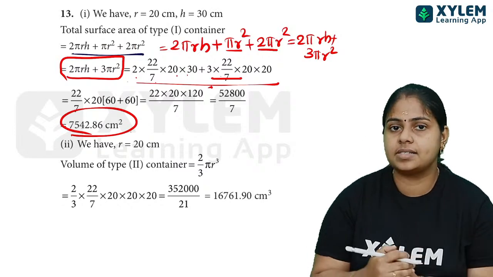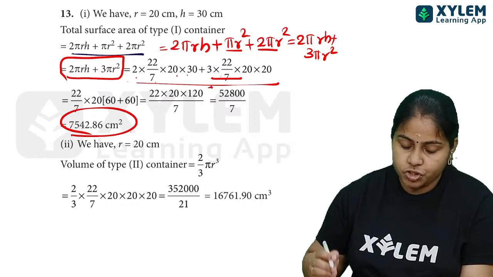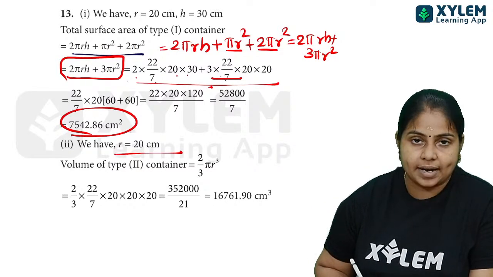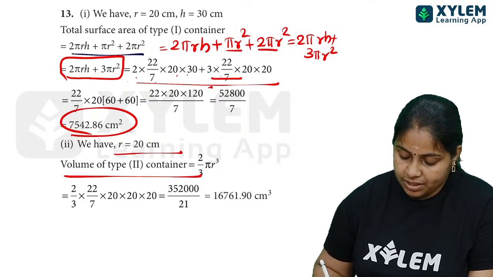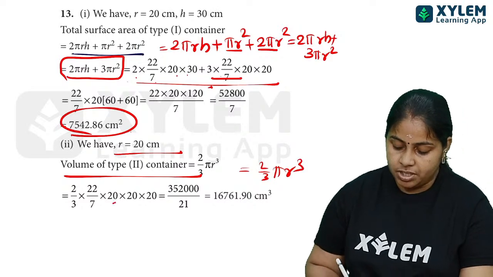And the radius is given. Direct question, we can substitute the value directly over here. So we will be getting r is equal to 20 centimeter we are having. And after that volume of the container means 2/3 pi r cube. Substitute ചെയ്യുക, values 20 cube ആണ്.